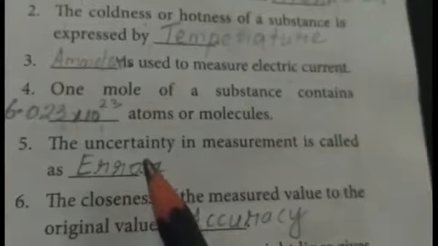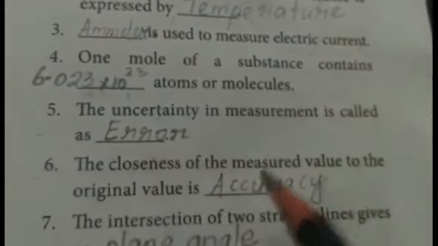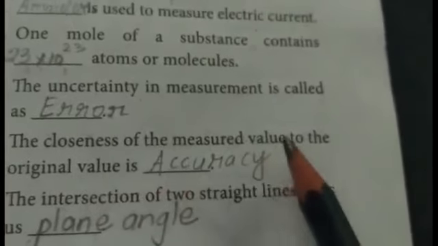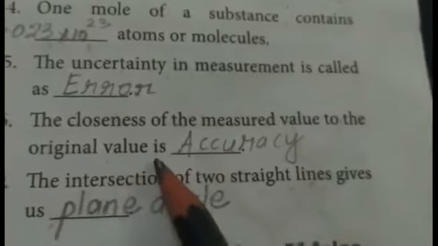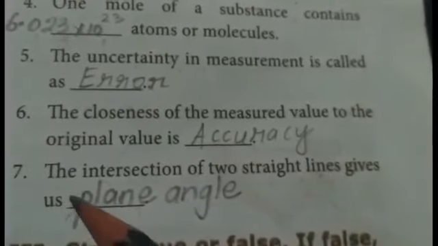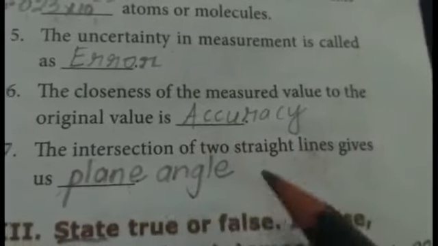And then uncertainty in measurement is called as error. And then sixth one, the closeness of the measured value to the original value is called as accuracy. And then seventh question, the intersection of 2 straight lines gives us plane angle.